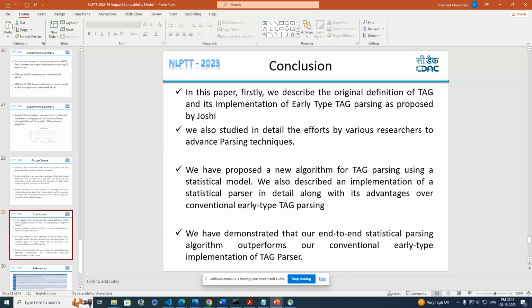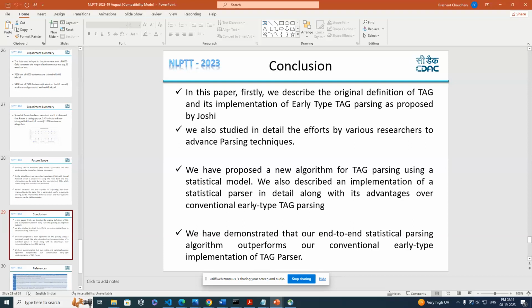We analyzed in our experiments that this model works better than our Earley-type algorithm. So we have demonstrated end-to-end statistical parsing algorithms, and we have used this parser in our machine translation application, which works from English to various Indian languages.